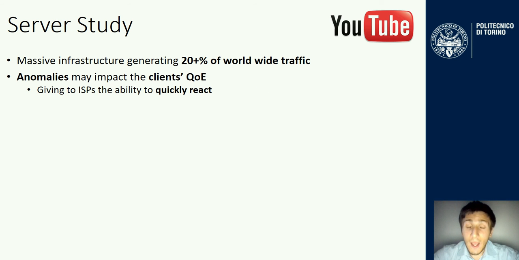For the server study, I decided to study the YouTube servers. I decided to do so because it has a very massive infrastructure composed of thousands of servers that manage about 20% of worldwide traffic. Unfortunately, sometimes these servers do not work well, and so anomalies arise that sometimes have an impact on the client's quality of experience: they have problems watching YouTube videos, or sometimes they are not even able to watch YouTube videos at all. So they go to complain to their ISP, and so the ISP would like to have a tool able to identify this kind of anomaly before the user does,